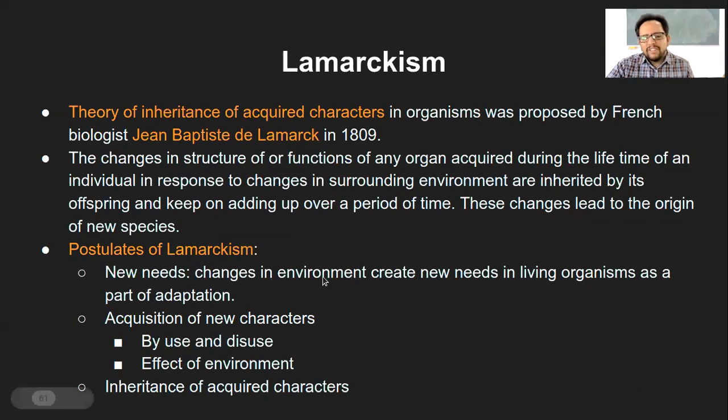So due to the changes in environment, it will create new needs in the living organism. And as a part of adaptation, they will have to adapt to those situations and they will change in their structure or function. So that is one point of the new needs. Then acquisition of these new characters can occur by use or by disuse.